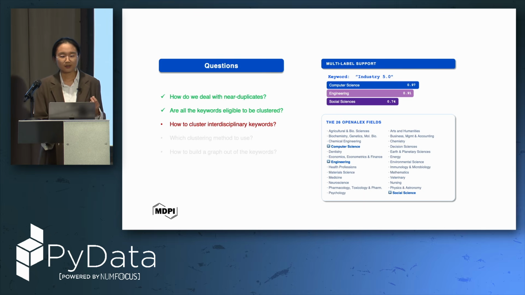Okay, now we have our eligible keywords, but then how do we cluster interdisciplinary keywords? This is another problem that we need to solve. For example, the keyword Industry 5.0 can belong to computer science, engineering, and also social science, and this is kind of vague.